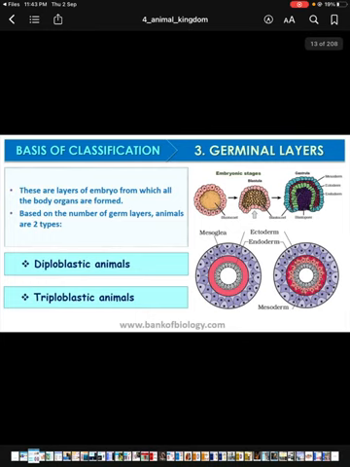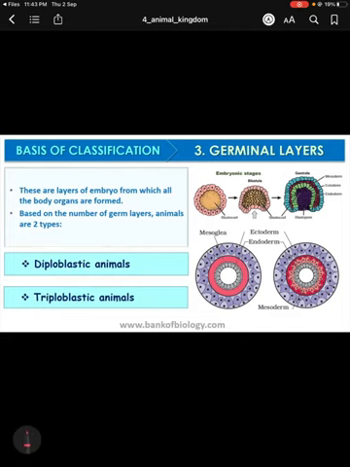Now the next thing is, organisms can be classified on the basis of germinal layers. Now what are germinal layers? Germinal layers are layers of the embryo from which all the body organs are formed. So based on that, organisms can be divided into two types. One is diploblastic, another is triploblastic.